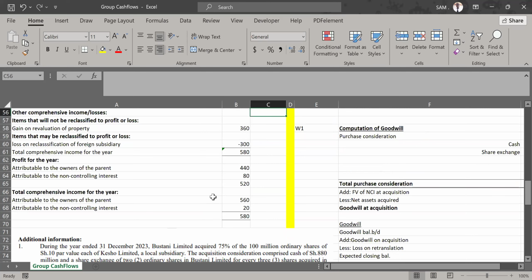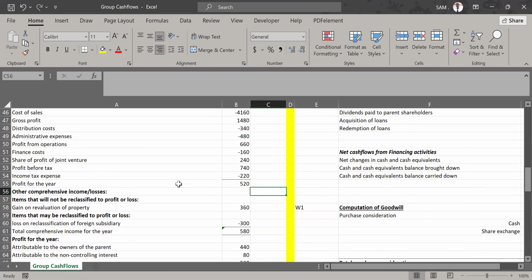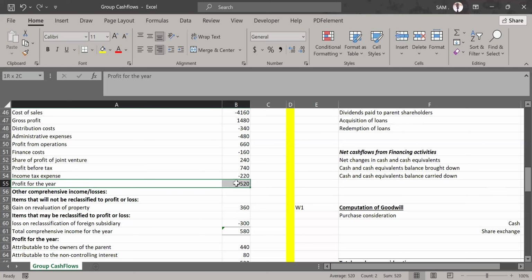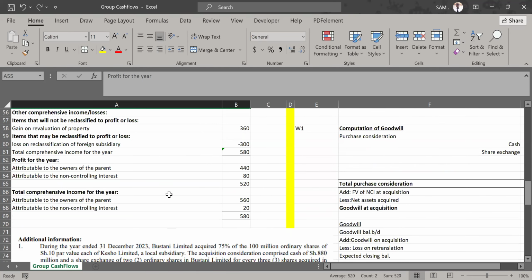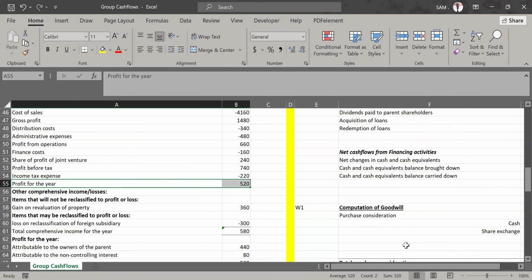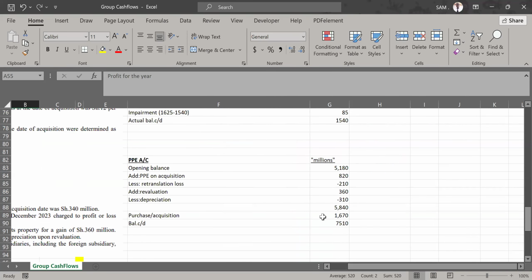But remember, when picking the profit for the year, we are only picking the profit for the year which is attributable to owners of the parent. We are not picking the profit for the year for the whole group. No. Remember, this is a group account. There is NCI, the minority, and there are majority shareholders. So we must make sure we separate the two. Now, let's do those adjustments as we understand which profit we pick.